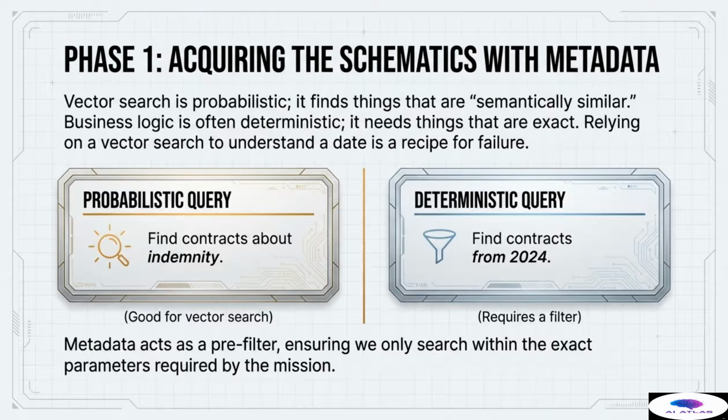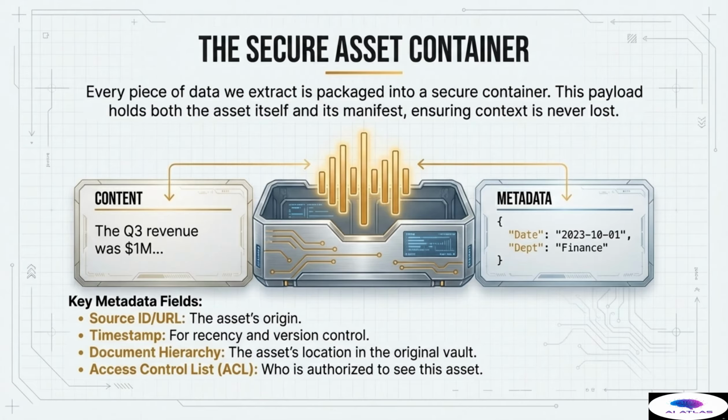By tagging every piece of data chunk with structured attributes, like the exact year, the department, or the document status, we ensure that when a deterministic query is made, we can apply an exact, rule-based filter before the semantic search even begins. This rigorous process confines the search space to the exact parameters required by the mission, drastically improving reliability and reducing computational load.